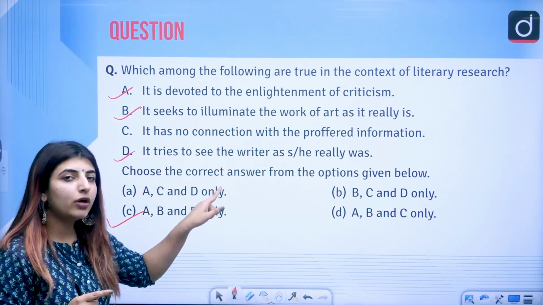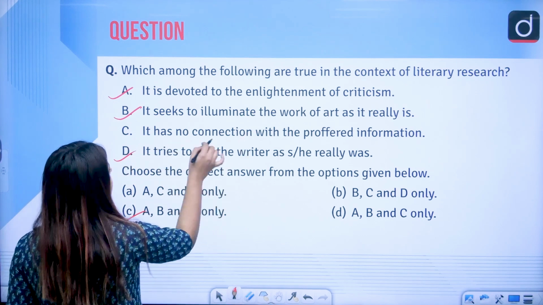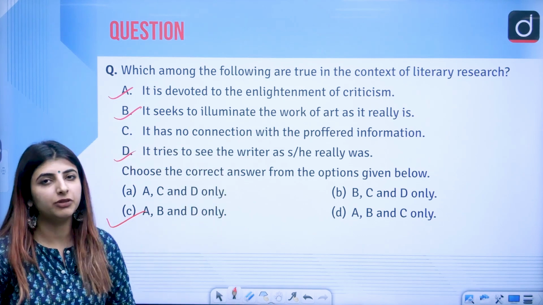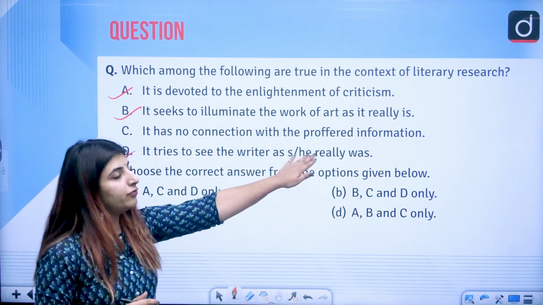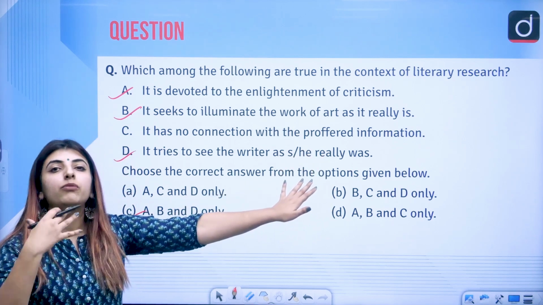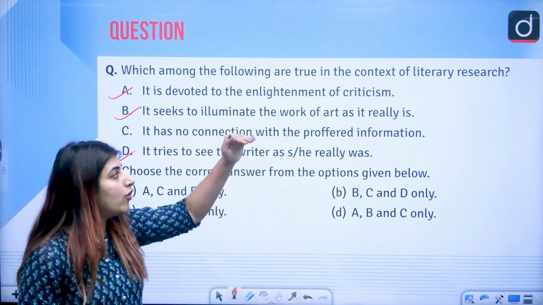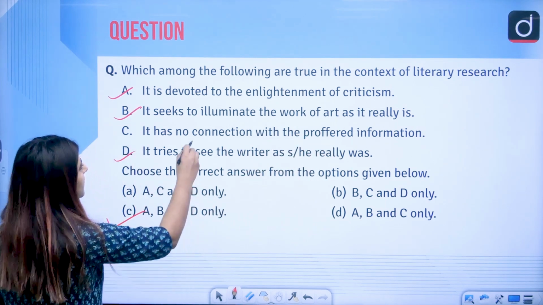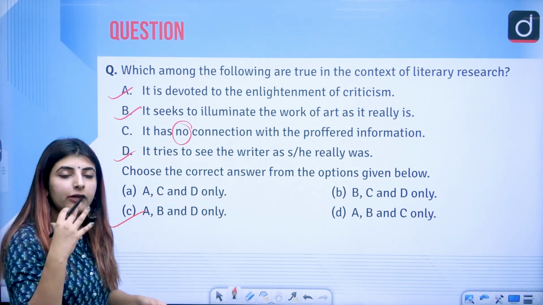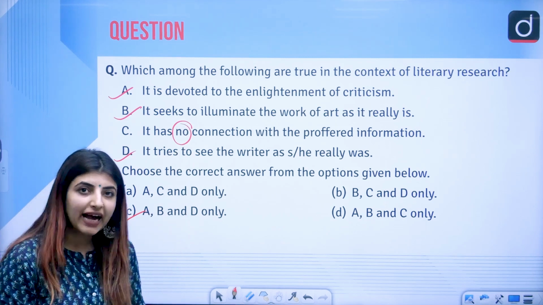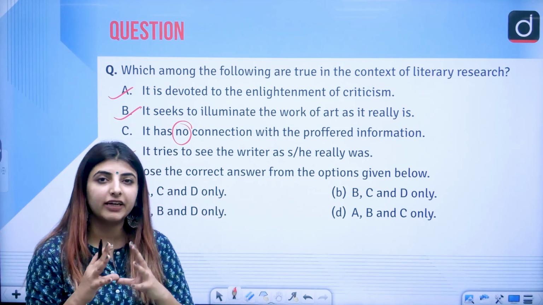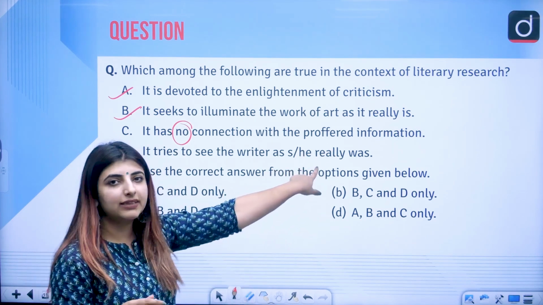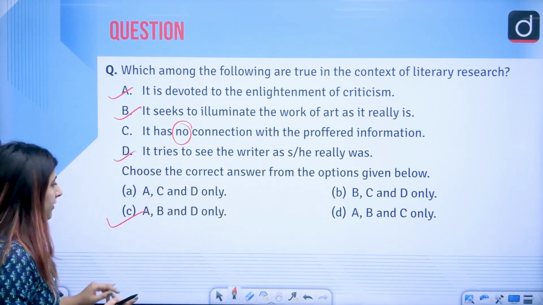Third point, why is it not there? Because it says that literary research has no connection with the proffered information. What is proffered? Proffered here is the one which is offered, right? The offered information in the context of literary research. Why do we say that there is no connection? Of course, the information which is provided to us has some kind of connection with each other. So that is why this option is wrong.